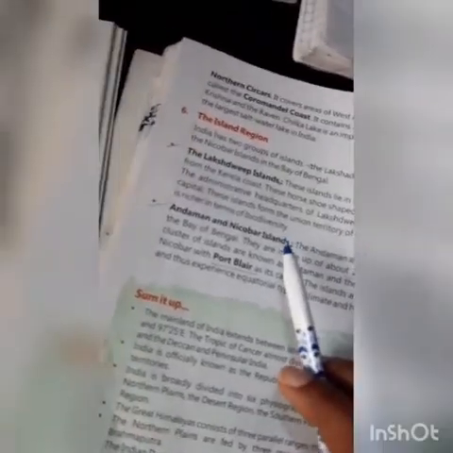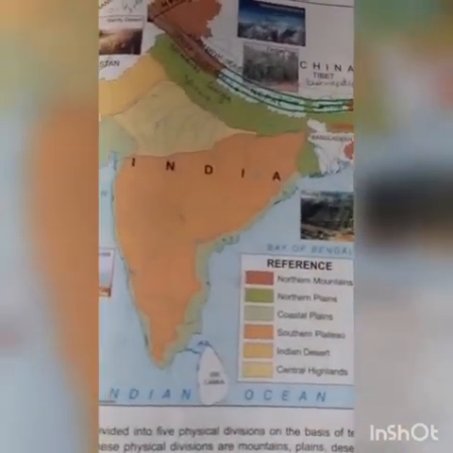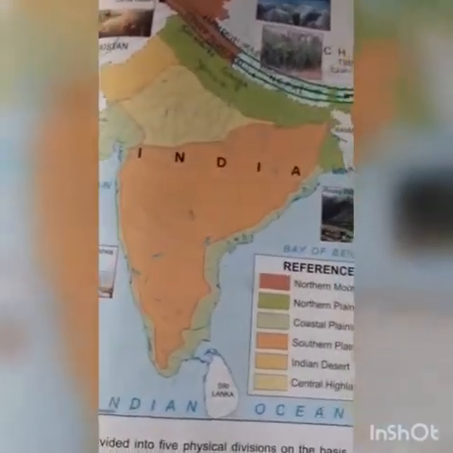Islands. There are two groups of islands, Lakshadweep Island in the Arabian Sea and Andaman and Nicobar Island in the Bay of Bengal. Lakshadweep Islands are horseshoe shaped islands mainly made of corals, and the administrative headquarters of Lakshadweep is Kavaratti. Andaman Nicobar Islands. The Andaman Nicobar Islands are located in the Bay of Bengal.